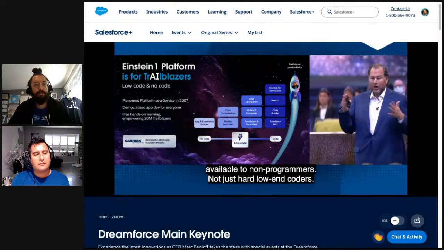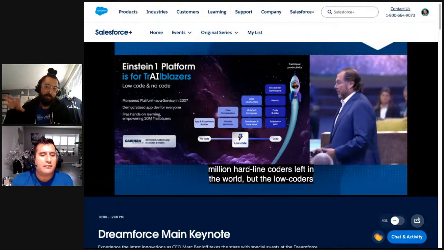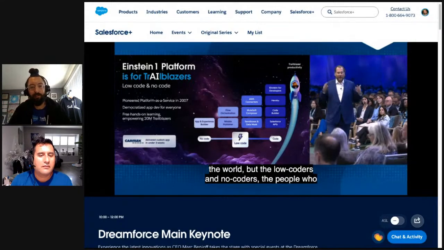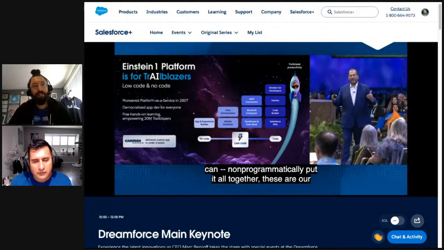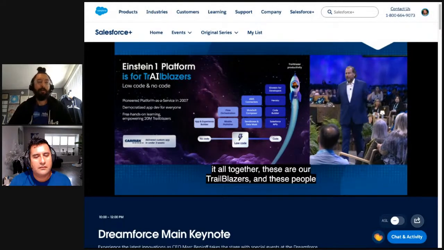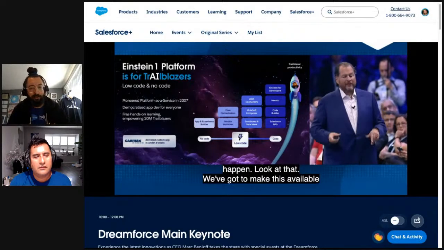Licenses for the full functionality, no low coders, likely the people who put it all together, non-programmatically. These are our trailblazers. And these people are important to make that happen. Look at that. We've got to remember, we make this functionality available in this low-code, no-code way. And we have to keep it open so that all of our partners and all of our ecosystem can participate in this.